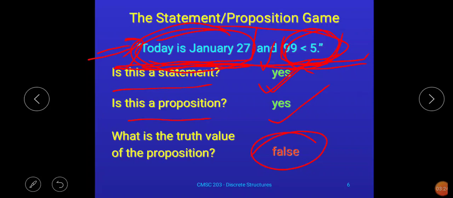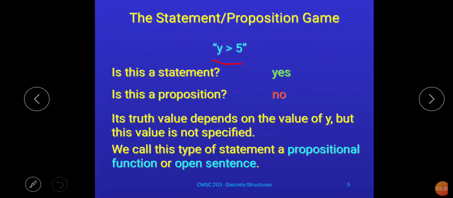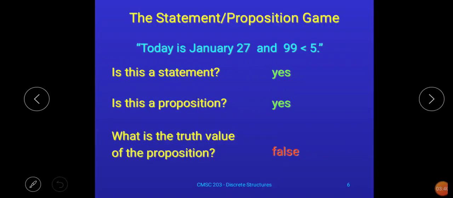I just want to revise this particular point. The difference between this example and the previous example is that in the previous example only one statement was given at a time, only one expression. But here at the same time two statements are combined together: the first is today is January 27 and the second is 99 is less than 5.